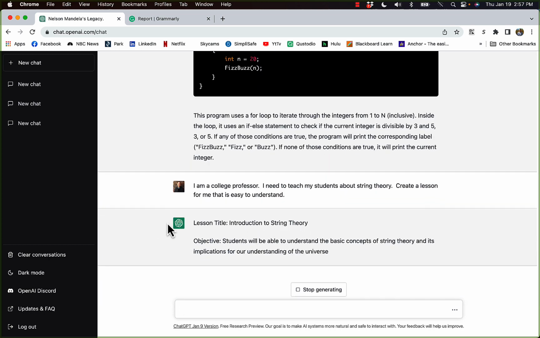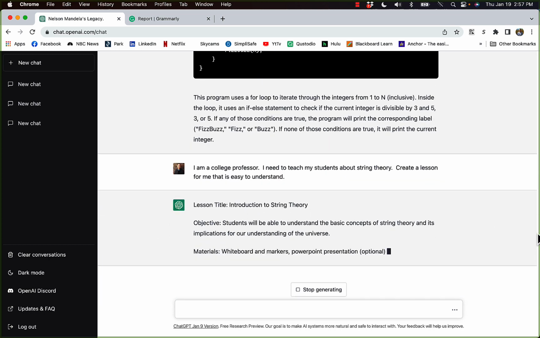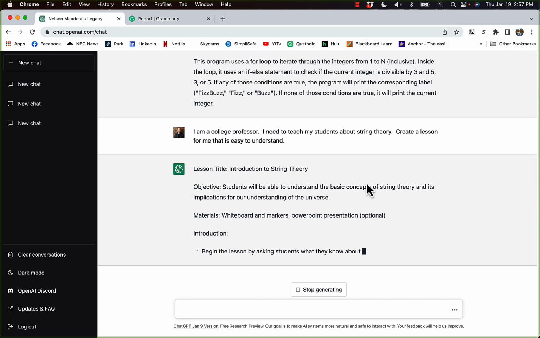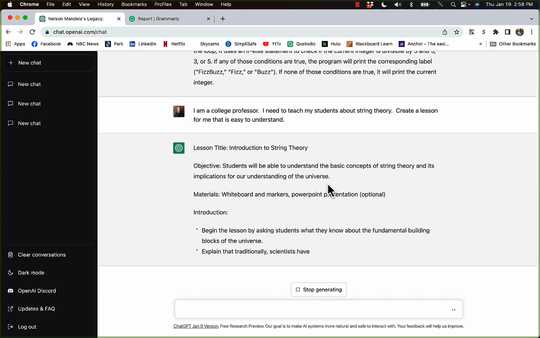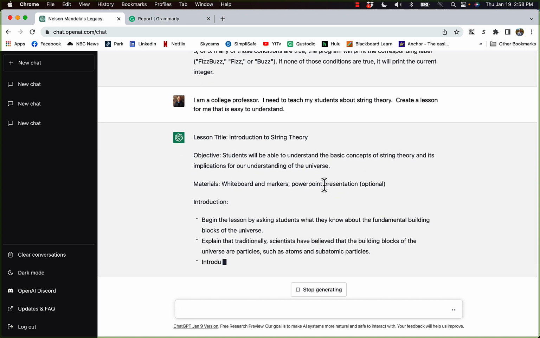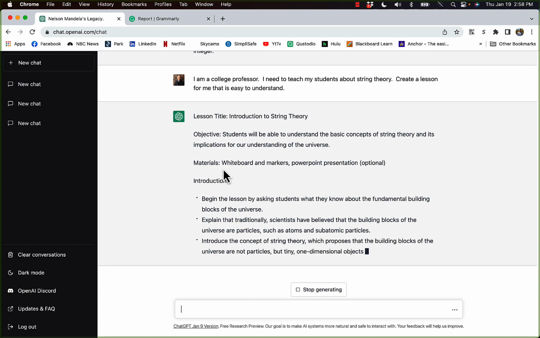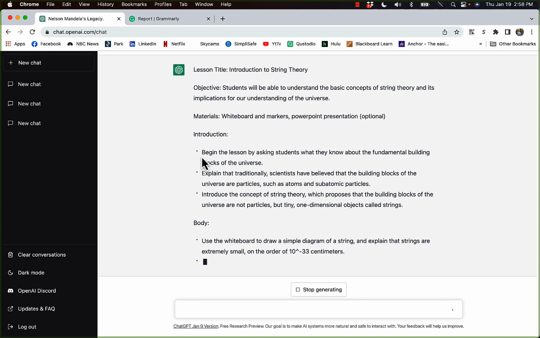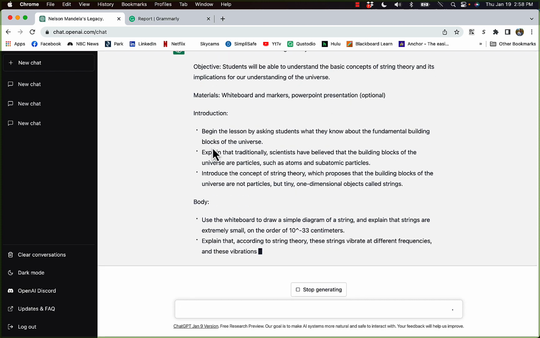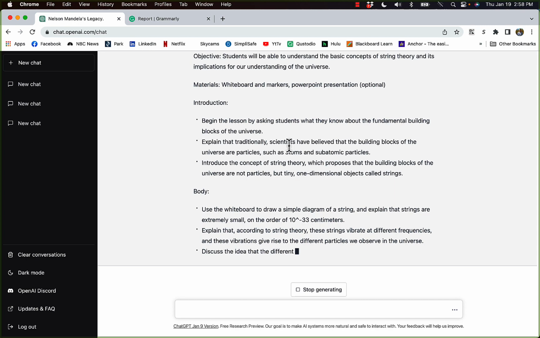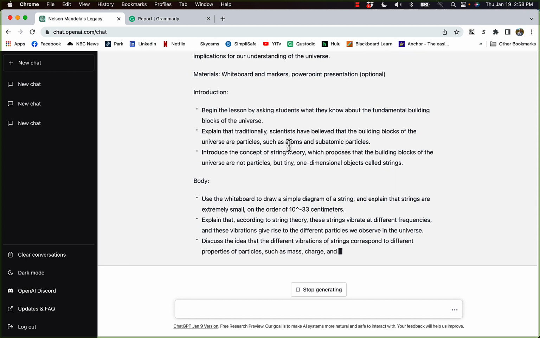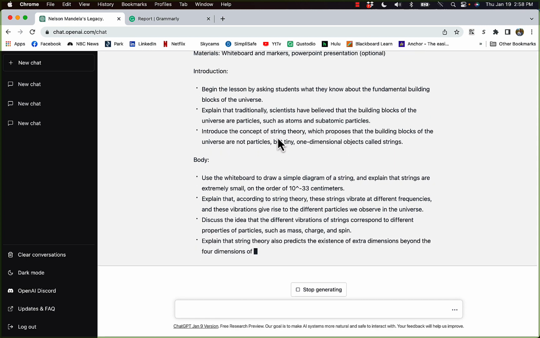And as you see, here it goes. It'll already give me my lesson title, Introduction to String Theory. It's going to give me my objective: students will be able to understand the basic concepts of string theory and its implications for our understanding of the universe. It tells me I need a whiteboard and markers, and a PowerPoint presentation, which is optional. It's going to tell me exactly what to do. Begin the lesson by asking students what they know about the fundamental building blocks of the universe, and tell me what to explain.